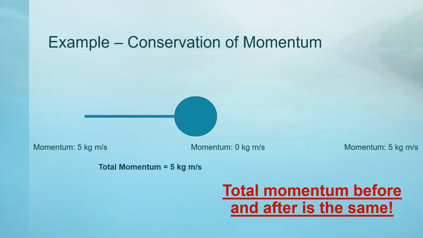That is what the law of conservation of momentum means. Before a collision occurs, whatever the total momentum is will be the same as the total momentum after the collision. Each object may have a different momentum than it did before, but the total will always be the same.